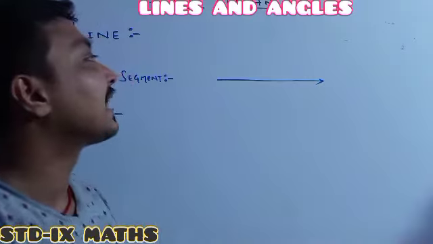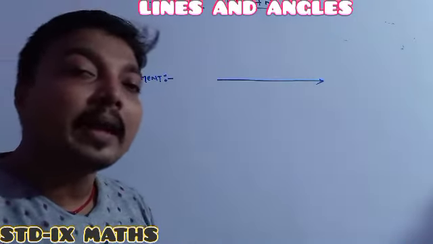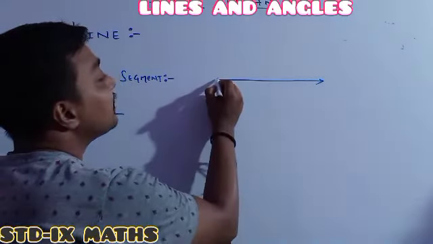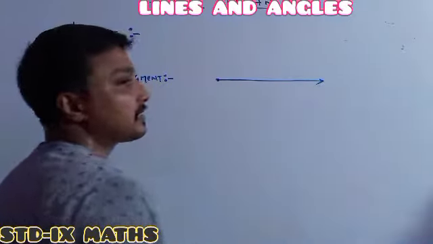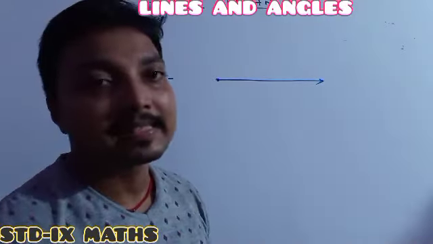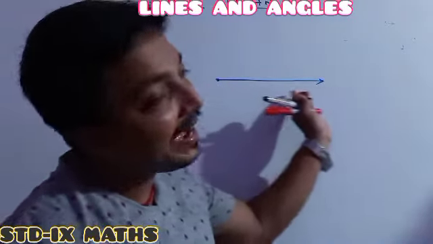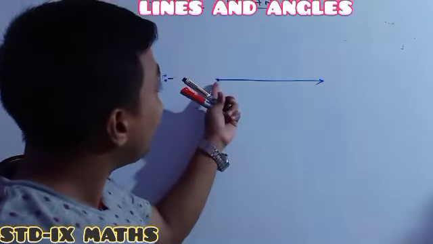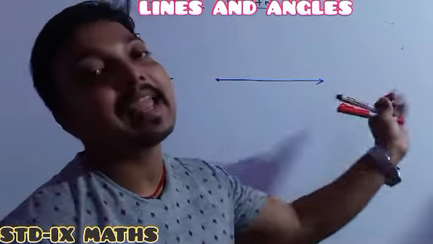So one can say a ray is also a part of a line which has a starting point but no end point. Otherwise, one can say it has a starting point but extends endlessly in one direction. One side has the end point but the other side extends endlessly.